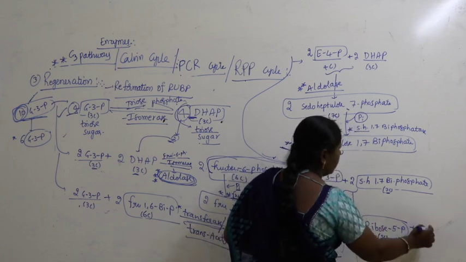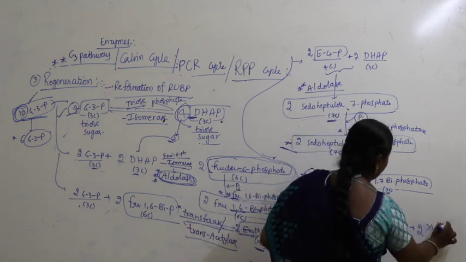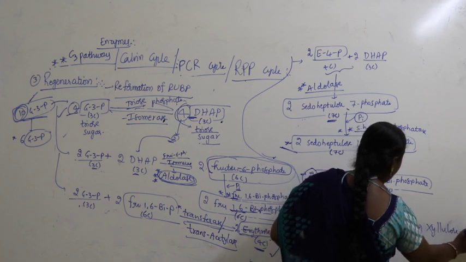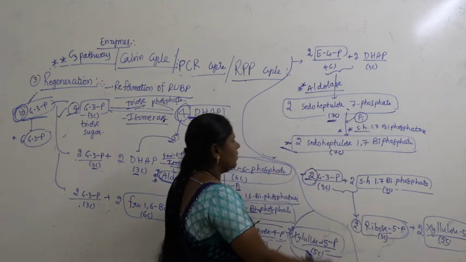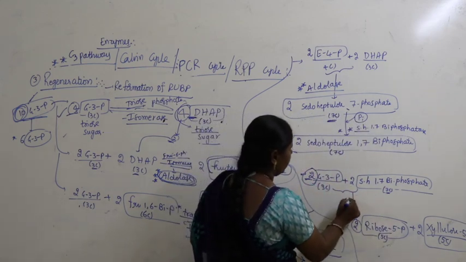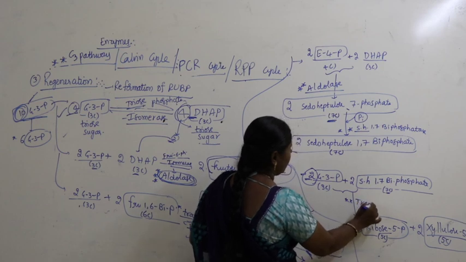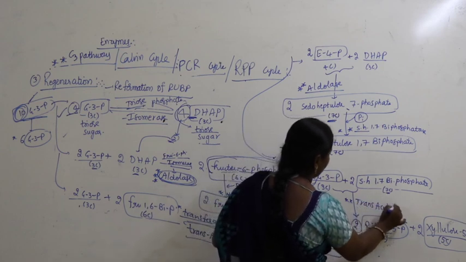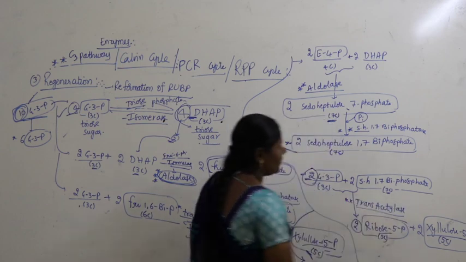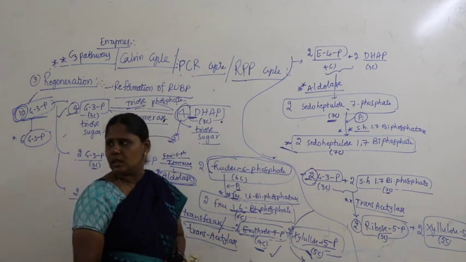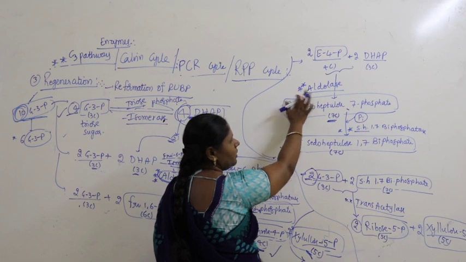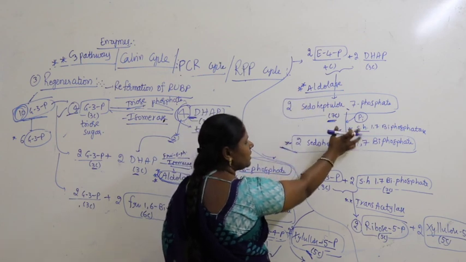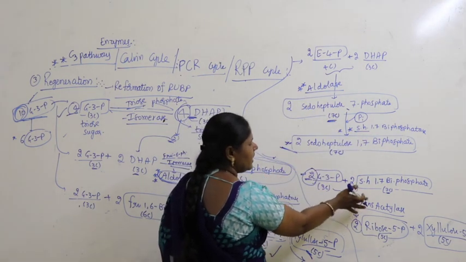Another one is 2 xylulose 5-phosphate, having how many carbons? 5 carbons. So here again, with the name of the enzyme called transketolase. So here this is nothing but aldolase, then 1,7-bisphosphatase, and this is nothing but transketolase.